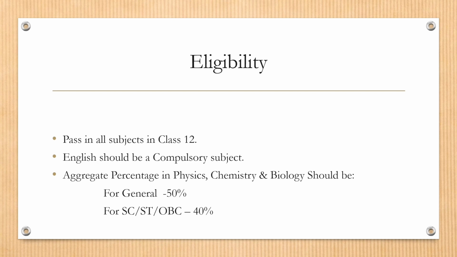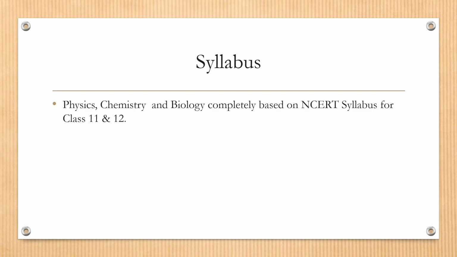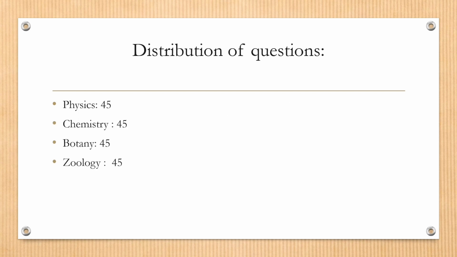Eligibility. You should pass in all subjects in class 12. English should be studied as a compulsory subject. Aggregate percentage in physics, chemistry and biology should be 50% for general category and 40% for SC, ST or OBC. Syllabus. Physics, chemistry and biology completely based on NCERT syllabus for class 11th and 12th. Distribution of questions. 45 questions from physics, 45 from chemistry, 45 from botany and 45 from zoology.